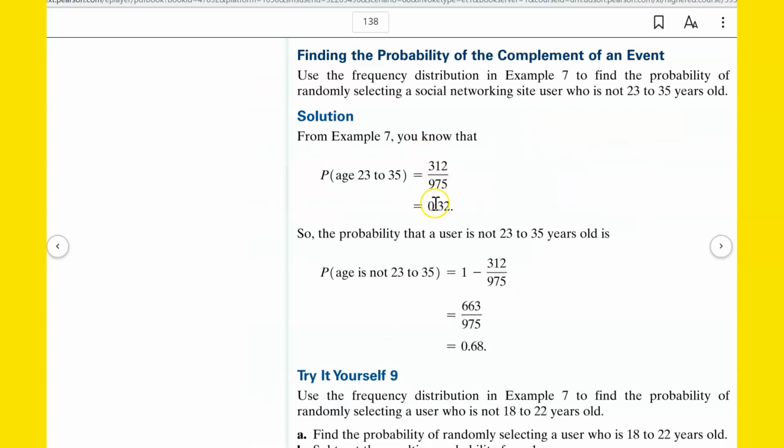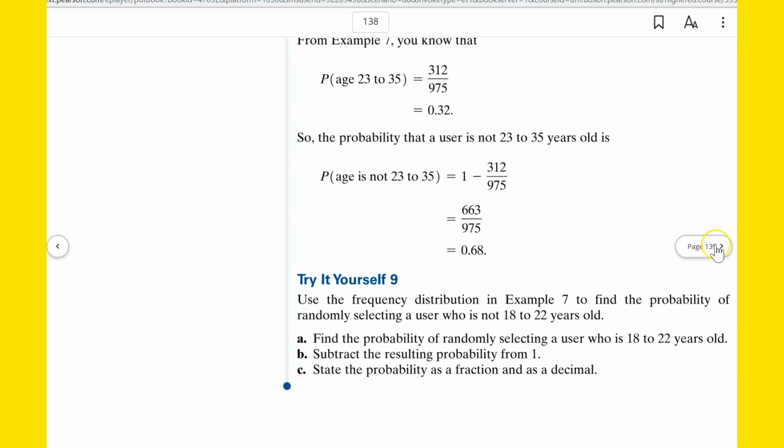So that's what they did here. They knew they already did that. It's 0.032 is 23 to 35. So not being 23 to 35 is 1 minus that, which is 0.68. Of course, you could also do it with the fraction. All right.